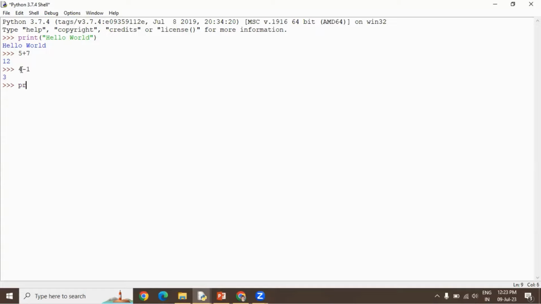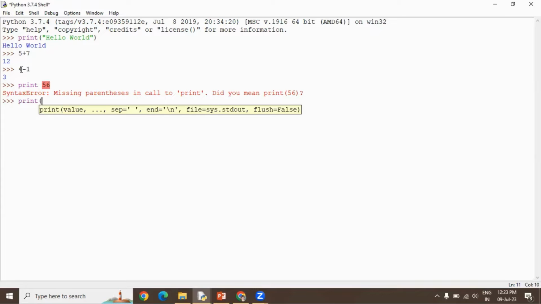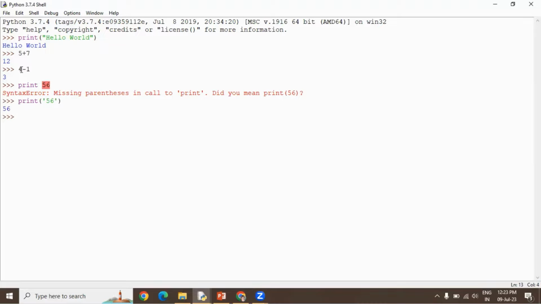For example, if I write print space 56, press enter, it gives me a syntax error mentioning missing parentheses in call to print. Did you mean print brackets 56? Yes, I mean to type that only. So if I write this in single quotes or double quotes, it will print it as it is. So no error. This is interactive mode.